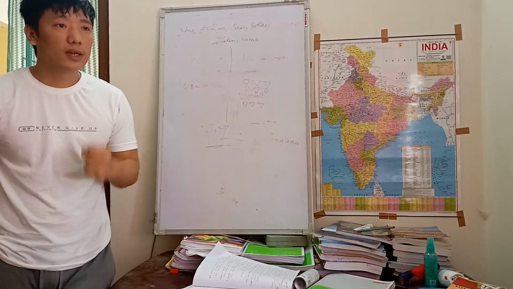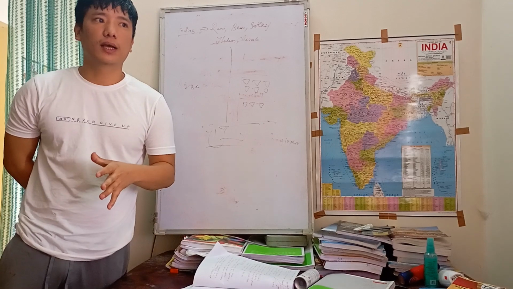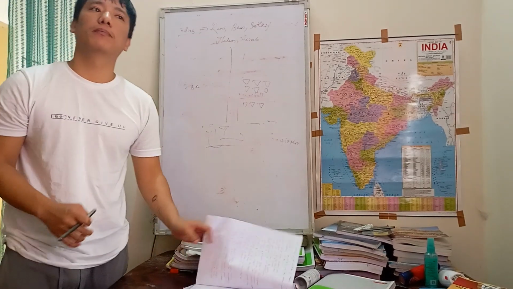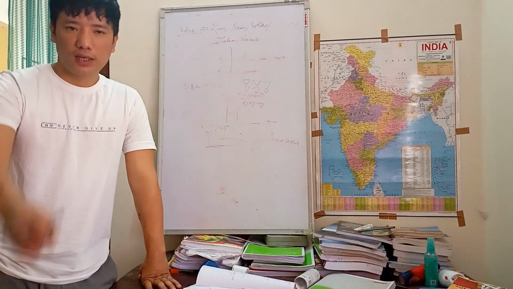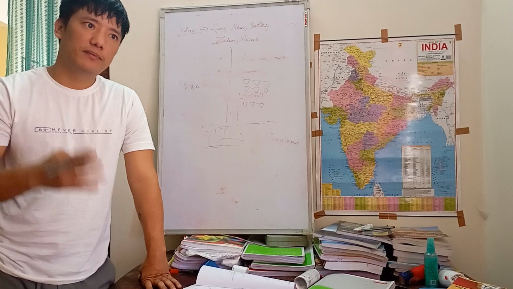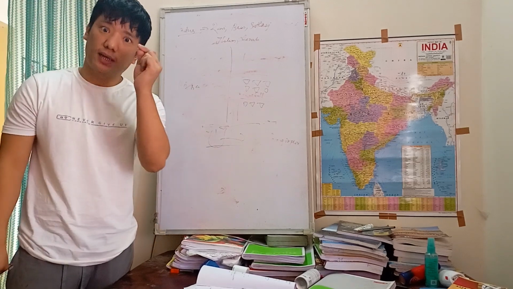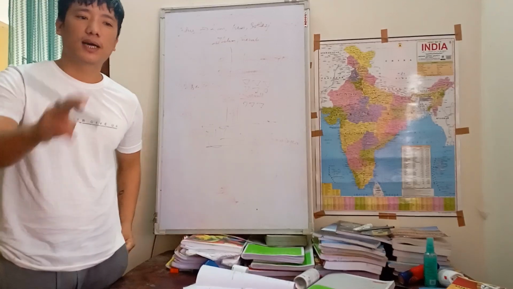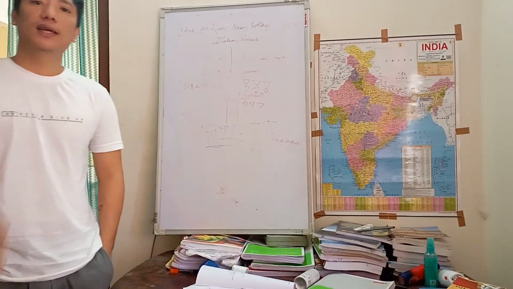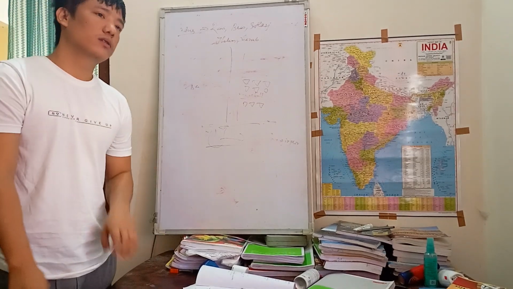So in short, this was the topic which I have covered today, and let me give you a short highlight. The first point to remember about the Indus Valley civilization is that it is one of the first civilizations of our country. Harappa was discovered by R.D. Sahani in 1921, and Mohenjo-daro was discovered by M.D. Banerjee in 1922. Okay, two points.